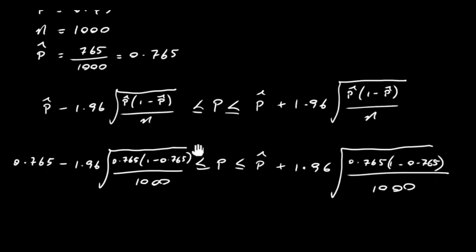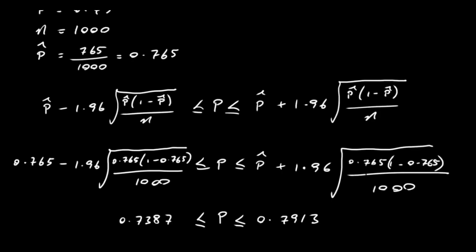So all we got to do now is just do these calculations. So it is P greater than or equal to, less than or equal to. When you carry out these calculations on the left hand side, you get 0.7387. On the right hand side, you get 0.7913, let's say. And that's it.